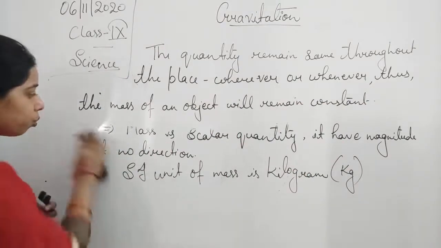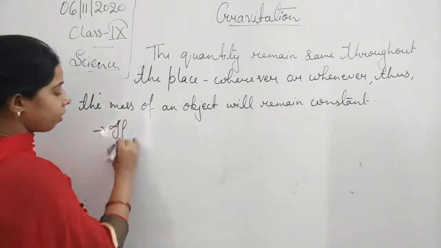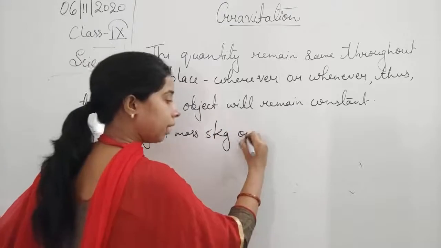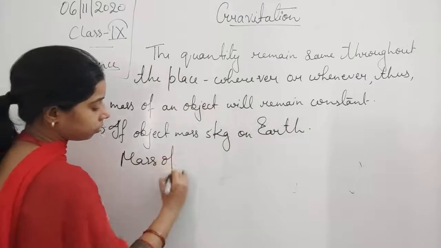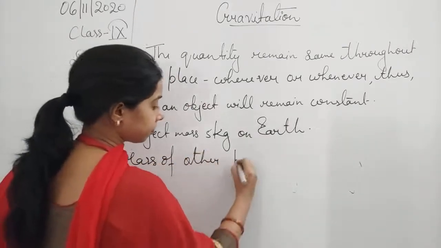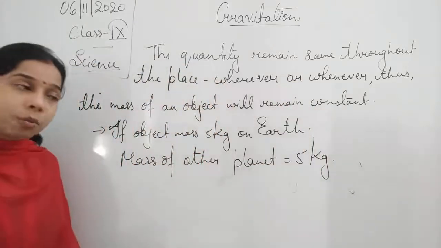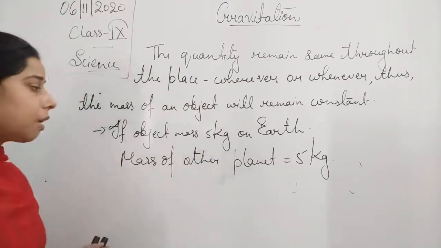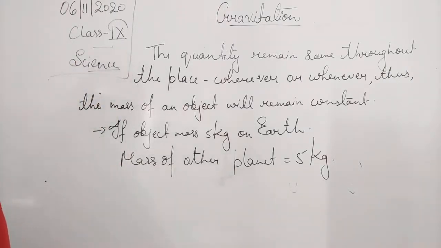So we can take an example, student. If an object has a mass of 5 kg on Earth, then its mass on the Moon or another planet is equal to 5 kg. Whether you take the mass on Earth, it will be 5 kg, or on another planet, it remains the same, 5 kg only. So it does not change from place to place.